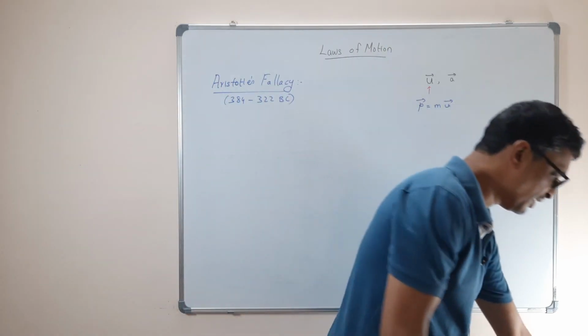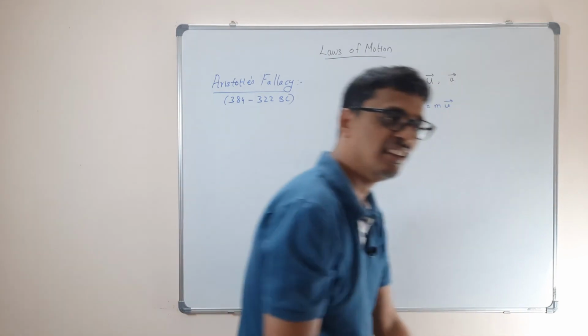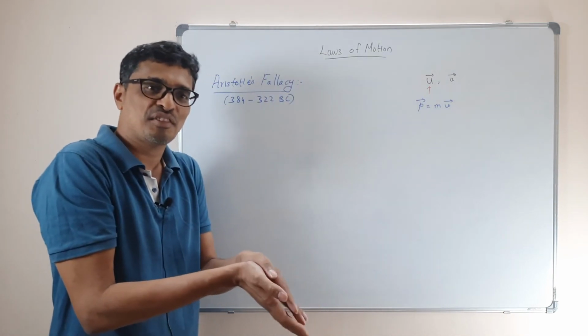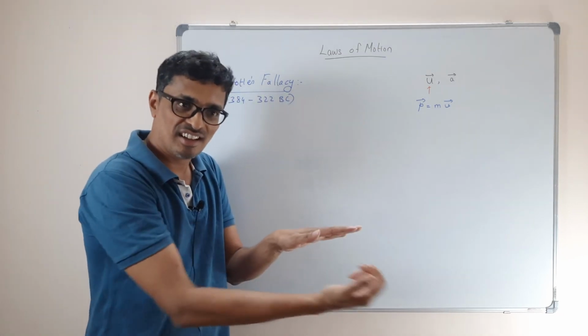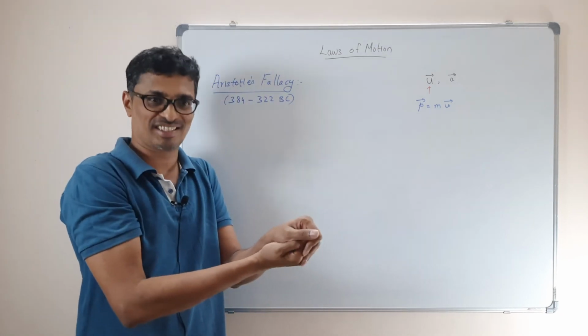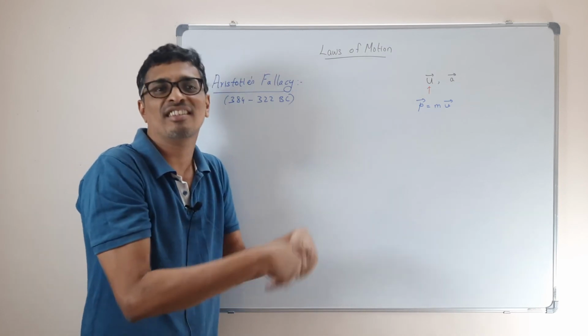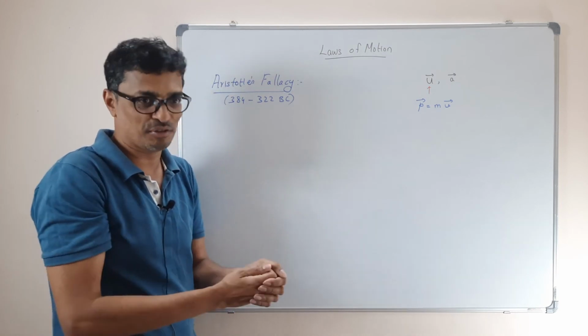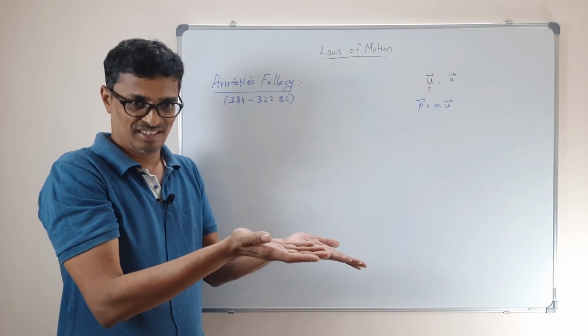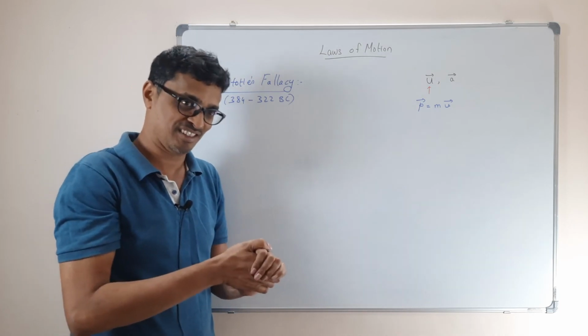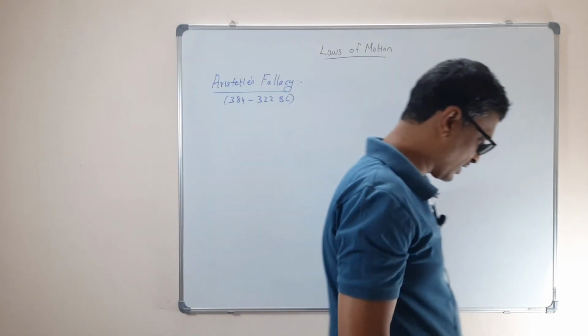The force is actually required to oppose these resistive forces, maybe friction or viscous, whatever. Otherwise, if there's no friction, you don't need any force. That's what was realized by Newton, and then he derived Newton's laws of motion.